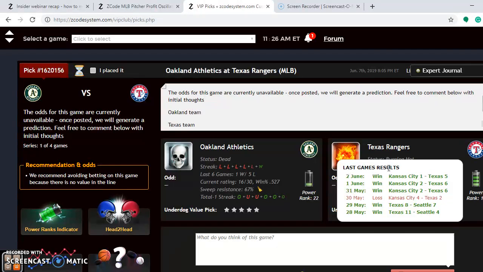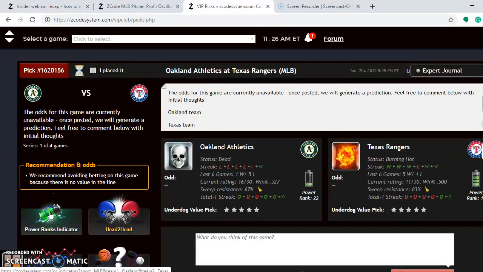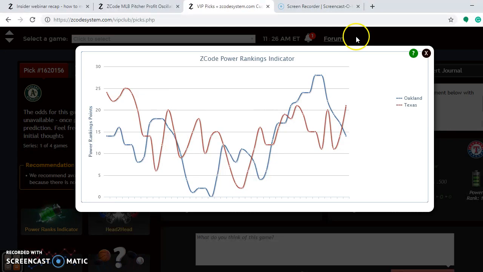Royals. So let's take a look at the power ranking indicator. If you look here, what you would expect here, the Rangers are on the uptrend from plus 11 back on May 31st, and they are now up into over 20 at plus 21. And you see here the A's, they were all the way up here at plus 28 back on May 28th, and they have dipped significantly, and they are down to plus 14.